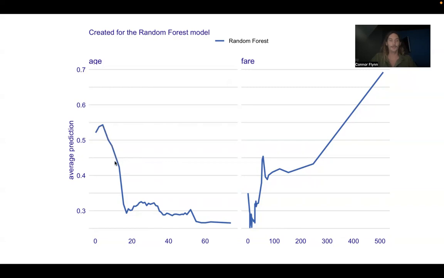But as you get older, that quickly spikes down, right, to around 30%, and even dipping below the older you get, right? So age, like the very young had the highest probability or highest prediction of surviving. And fare, it looks like as you increase that fare, right, it's also linked to an increase in the average prediction of survival.